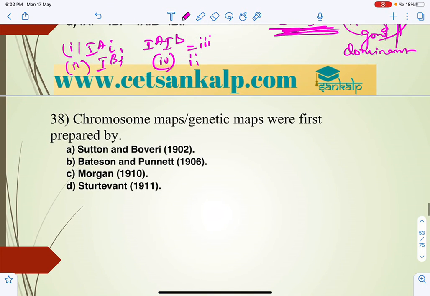So 38th question: chromosome maps or genetic maps were first prepared by whom? Map units. The chromosome theory was explained by Sutton and Boveri and proved by T.H. Morgan, and then Sturtevant explained chromosomal mapping based on the distance between the genes or alleles and the frequency of expression. So that is what we can say.